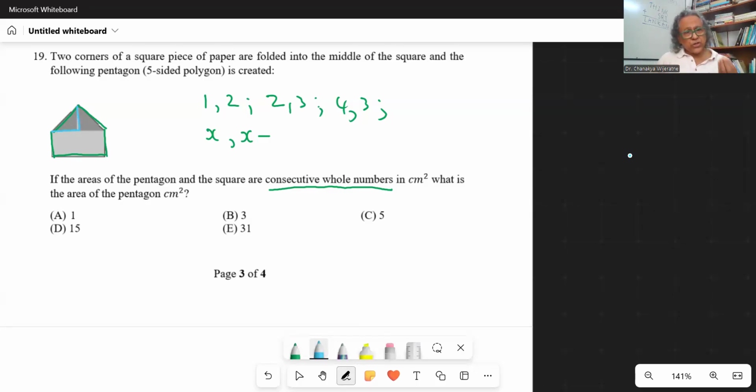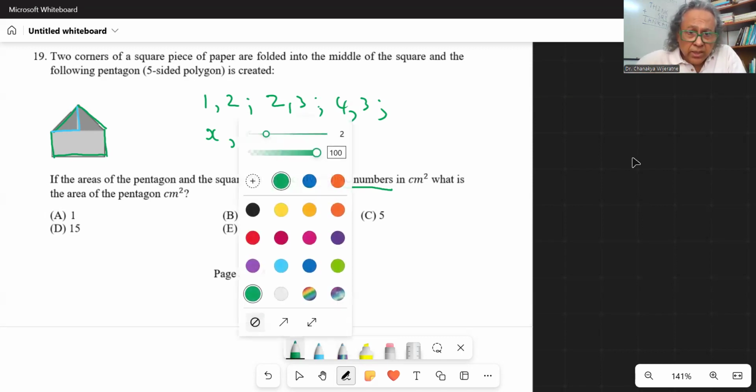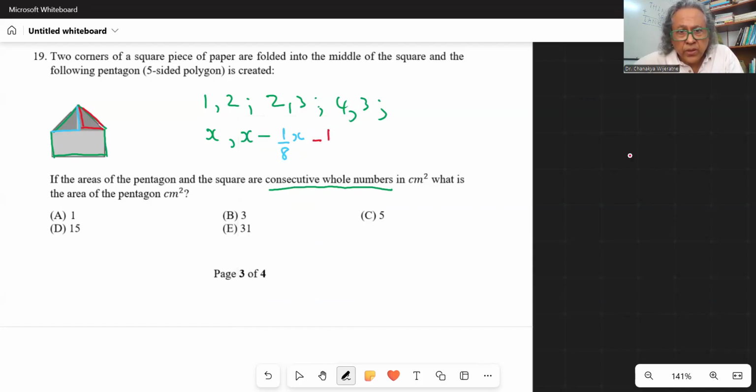You lose how much? So it's actually this triangle; the square has 8 of them, right? So it loses 1/8 of a square. And when you fold the other corner, you again lose 1/8 of a square, right? So then what is this?